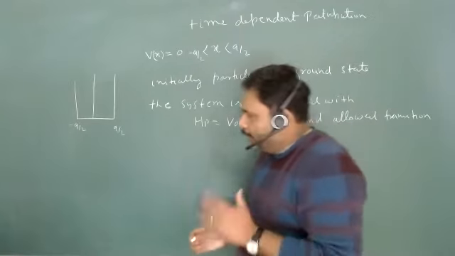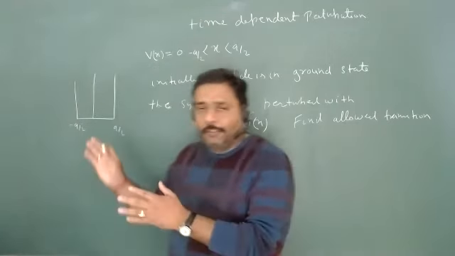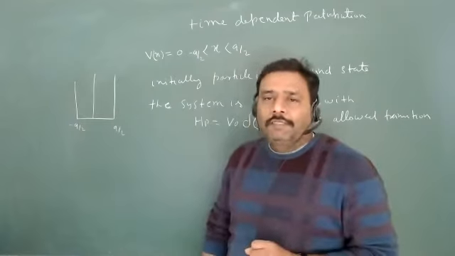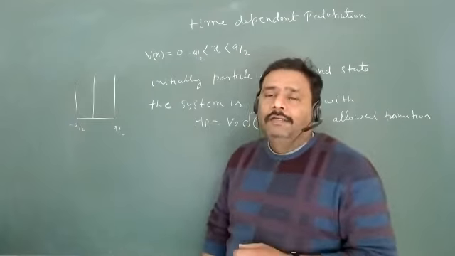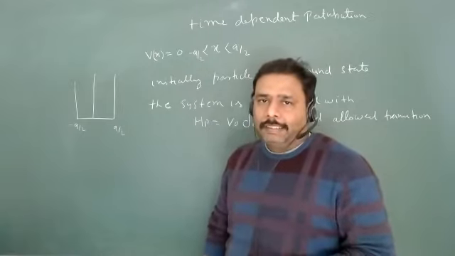So if you remember our solving of the Schrodinger wave equation for this system, what are the possible allowed wave functions? You have two types of possible wave function, isn't it?